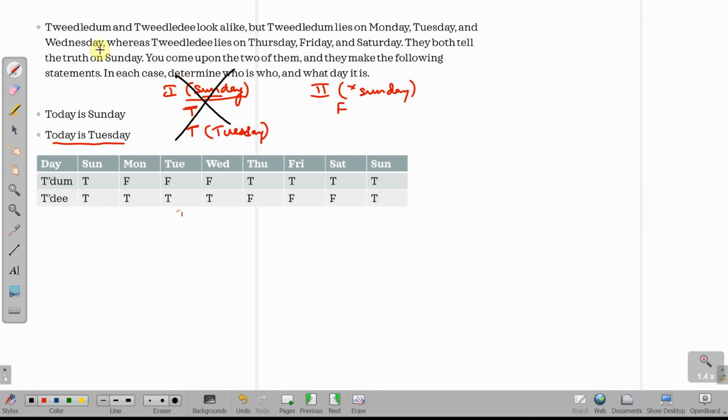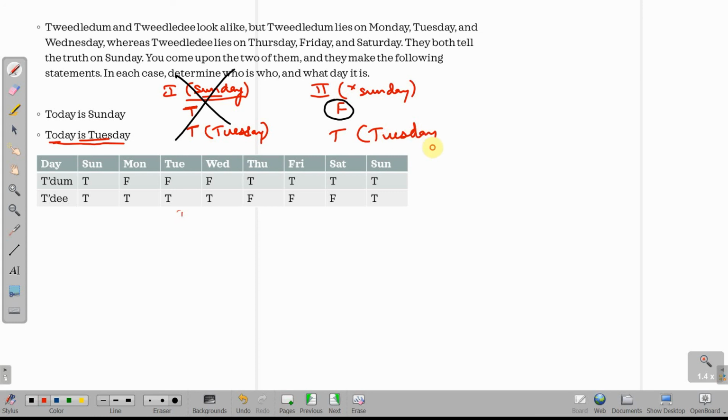Let us check the second case then. The first person says today is a Sunday, and we've assumed in this case that this statement is false. If one of the persons speaks false, the other person has to speak the truth. If the other person speaks the truth, that is, today is a Tuesday.